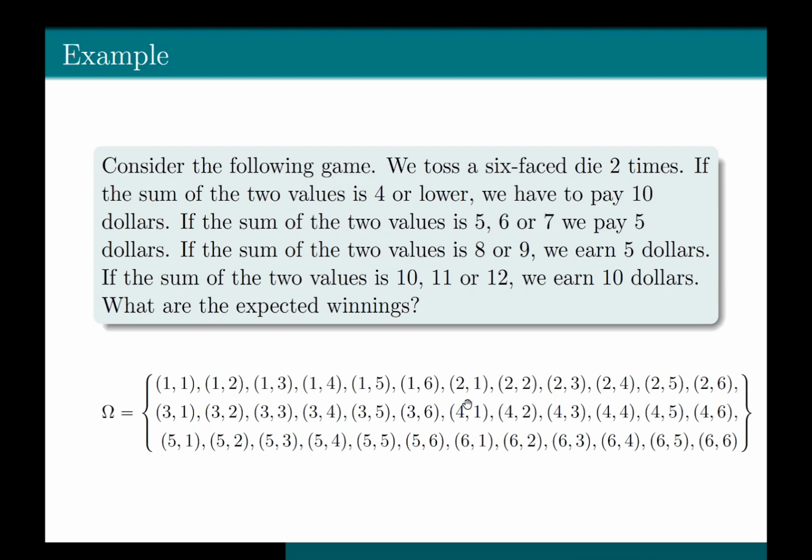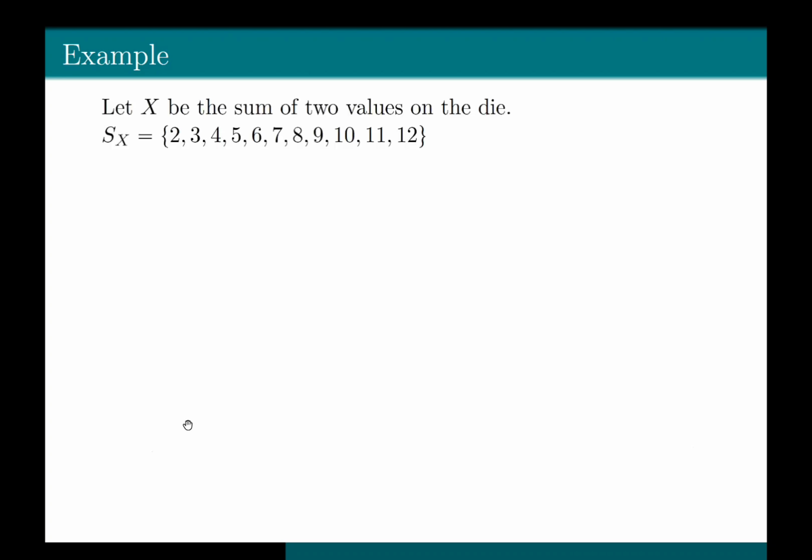So if you look at 2, 1, the sum of these two values is equal to 3. Therefore, it lies in the event X less than or equal to 4. Similarly, 2 plus 2 lies in the event X less than or equal to 4. Also, 3, 1 lies in the event X less than or equal to 4. So these are the only outcomes that lie in the event X less than or equal to 4. If you count the number of outcomes that are in the event X less than or equal to 4, you get that the total number of outcomes in that event is 6.